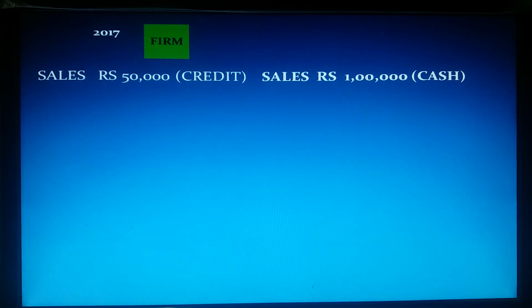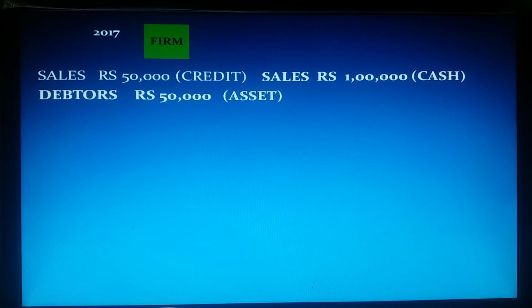One is credit sale, one is cash sale. The firm sold 50,000 worth of goods on credit basis and the cash sale amount is 1 lakh rupees. In case of credit sale, since we should get 50,000 from customers, there is a debtor for 50,000 rupees.